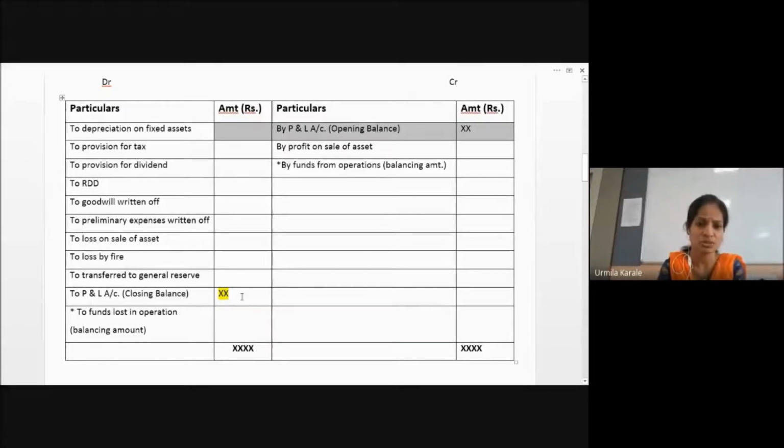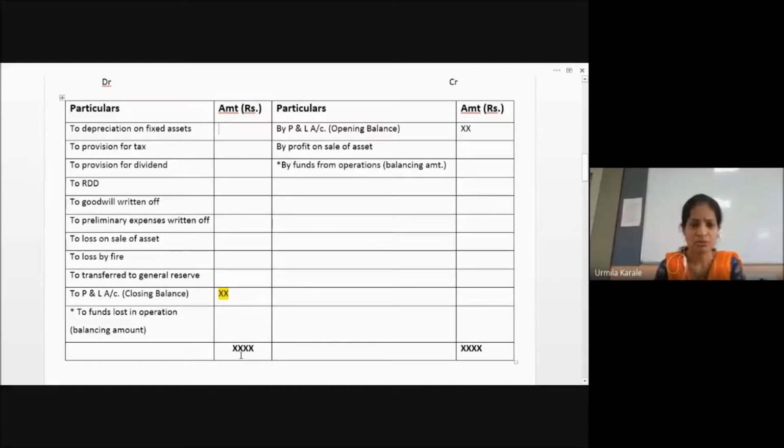So I am just going from this to the funds from operation. How? By adding all the things which I have got, this plus this plus this, all these things I am adding back. If you remember in the tax subject, you did the same thing to find out income earned from business operations. All the non-cash things not relating to the business, you added back in your profit. Same thing we are doing. Whatever profit you have got at the end of the year, in that we are adding all these things to know how much profit you actually got from the business activities. So this plus all these things I am adding. This is the amount which I will get.